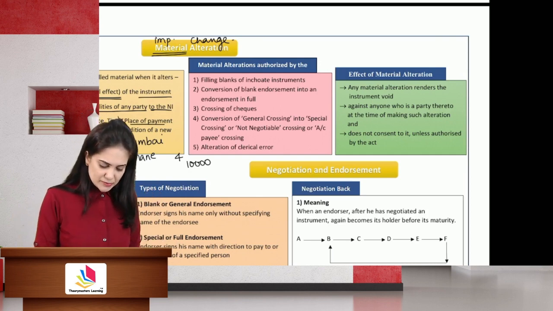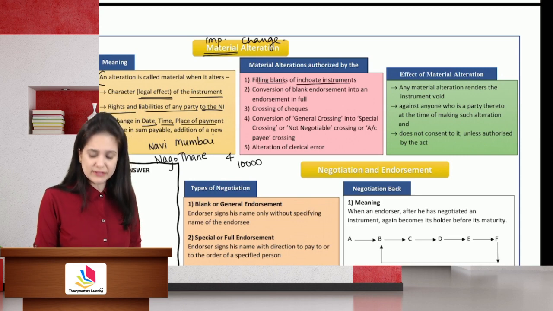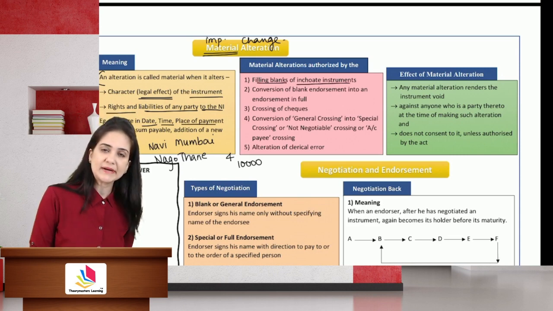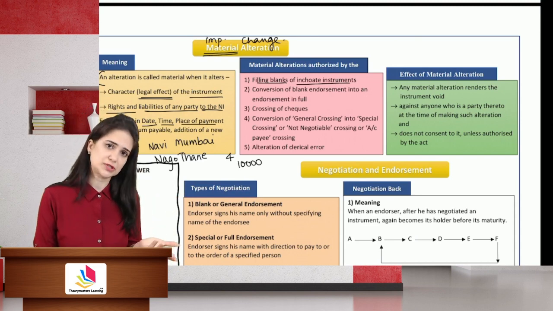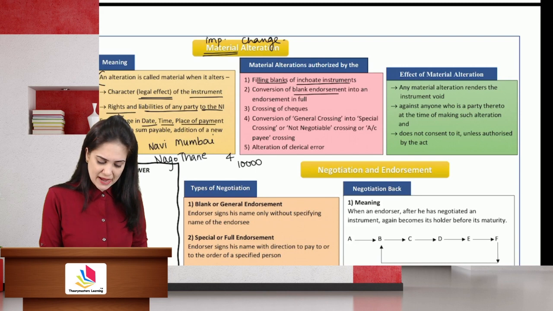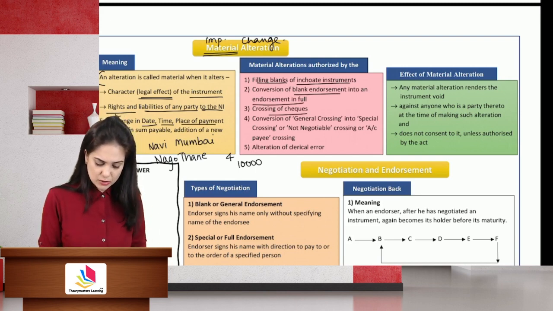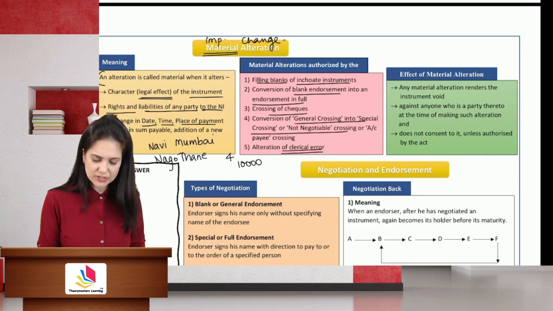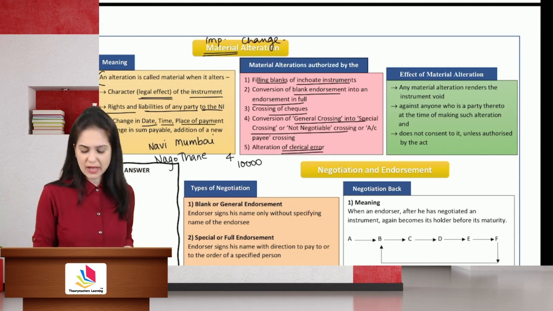Now, there are material alterations which are authorized by the Act: filling blanks of an inchoate instrument. Inchoate means incomplete. The instrument was incomplete, I filled the blank. That is allowed by the Act. Although it's a material alteration, it's allowed. Conversion of blank endorsement into full, we are going to discuss that. Crossing of a cheque, alteration of a clerical error, general crossing converted into special or not negotiable. They are material alterations, but they are allowed by the Act.